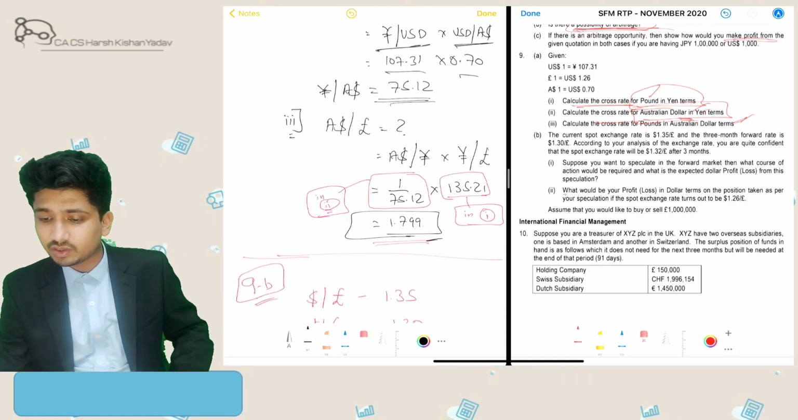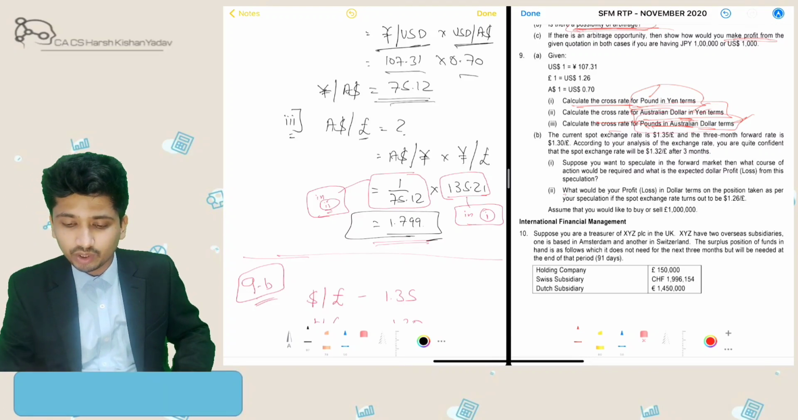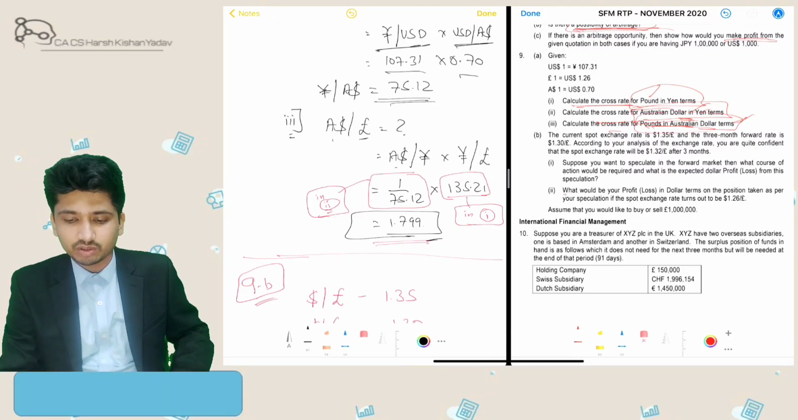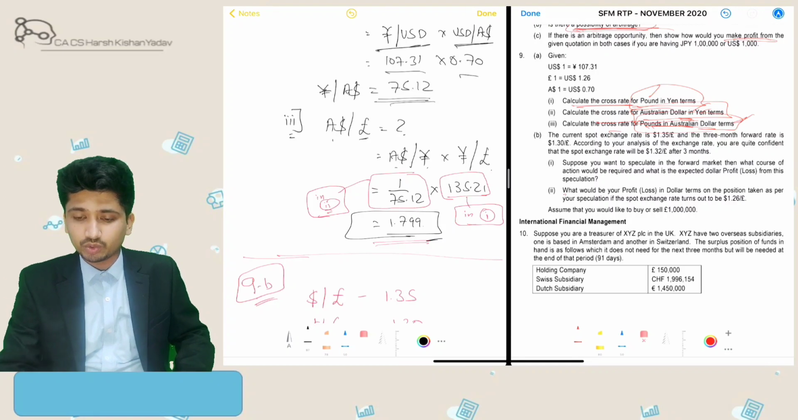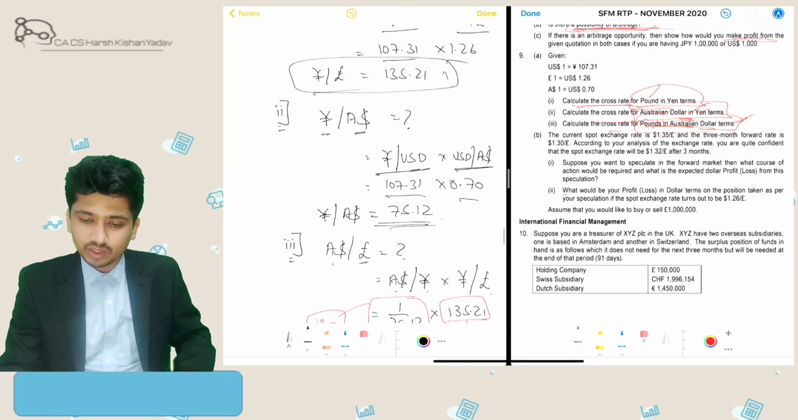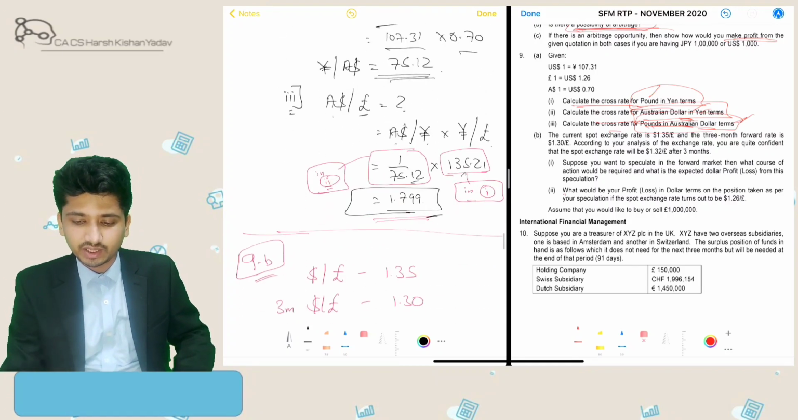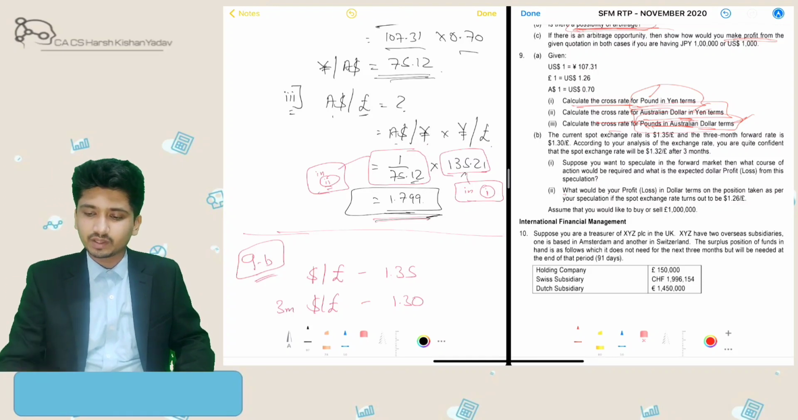Alright, then third, we need to evaluate the cross rate for pound in Australian dollar terms. So pound is my commodity and Australian dollars is my start point. So Australian dollar to yen, yen to pound. These both rates we have calculated in 1 and 2 above, so we'll just put them here and we'll get the third cross rate.